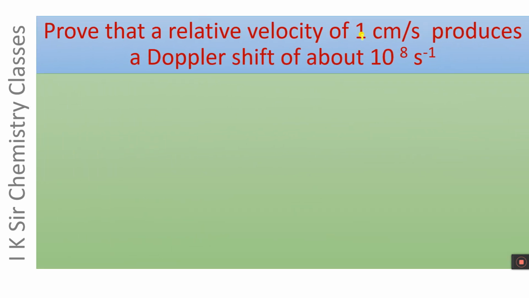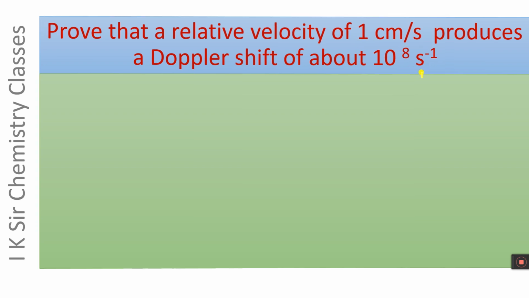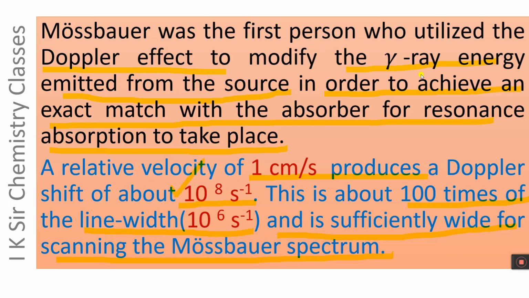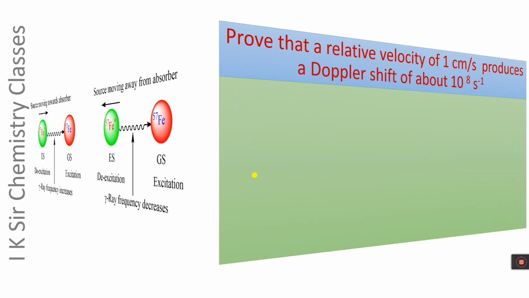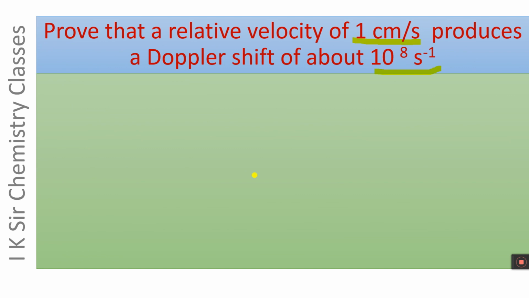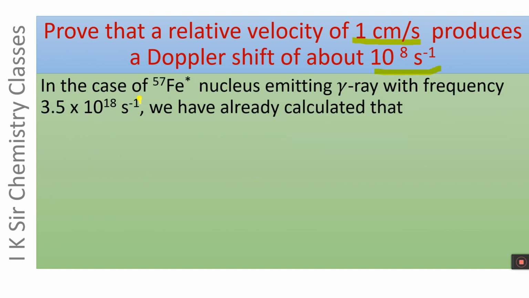Prove that a relative velocity of 1 centimeter per second produces a Doppler shift of about 10^8 per second. As we have seen earlier, a relative velocity of 1 centimeter per second produces a Doppler shift of 10^8 per second. How can it be proved? In the case of excited Fe-57 nucleus emitting gamma ray with frequency 3.5 times 10^18 per second, we have already calculated in earlier videos.